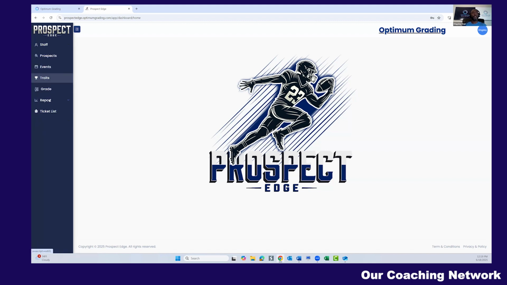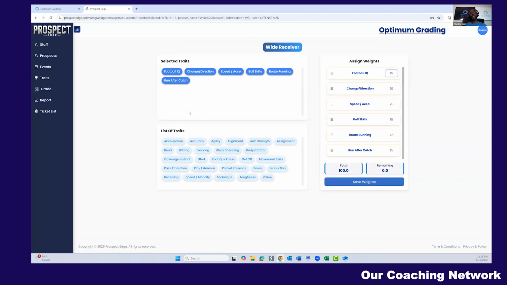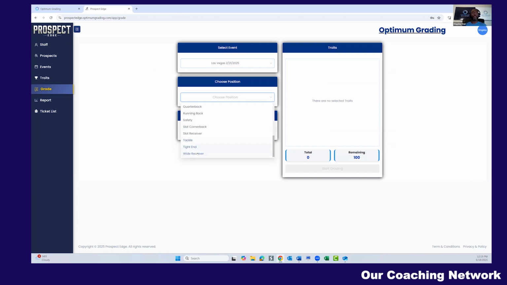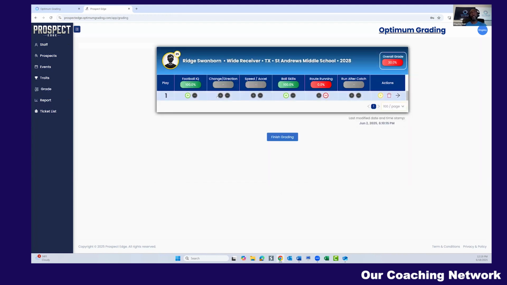Grading is very simple, just like our other software. They'll come in here and tell the software, hey, for the wide receivers, I want to evaluate them on these categories here, right? And then they can weigh the categories based on importance. When they go and grade, all it is is plus minuses, right? So let's say they were grading this tournament here, wide receiver, they select whatever wide receiver it was. They'll come in here. It's just plus minus. It's very, very simple. You can come in here. Hey, on play one, did I do this? Did I do that right? Go to the next play.